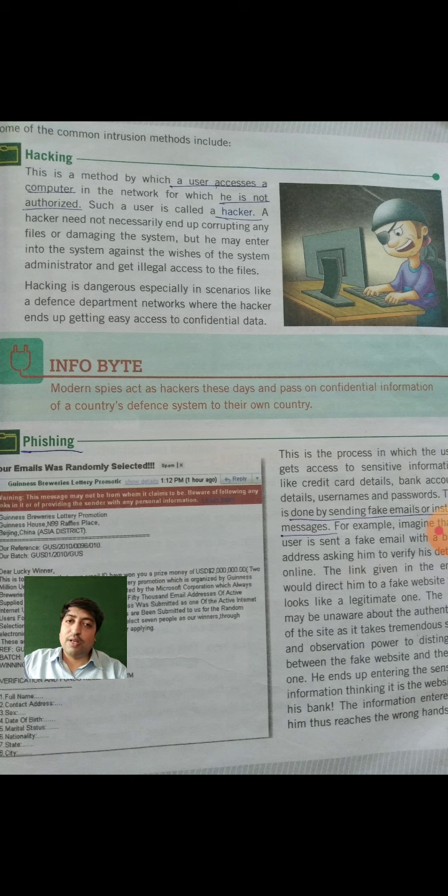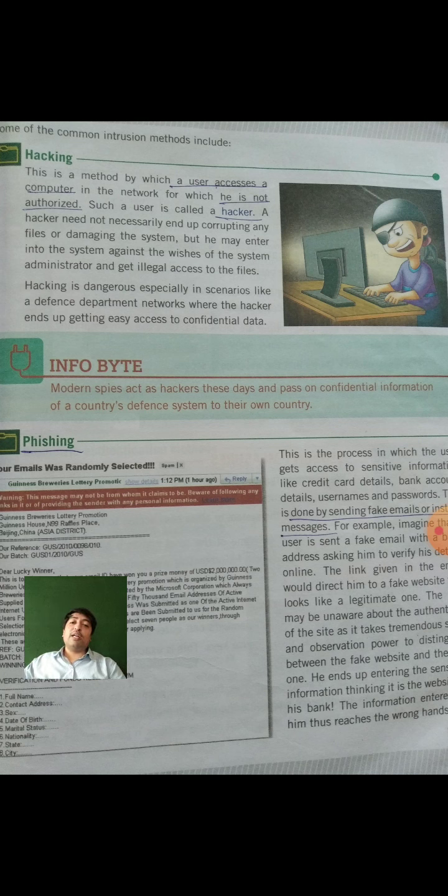If a person accesses the computer without authorization, he is called a hacker. A hacker need not necessarily end up corrupting any file or damaging the file system, but he may enter the system against the wishes of the system administrator and get illegal access to the files.